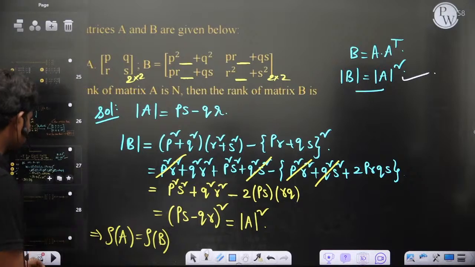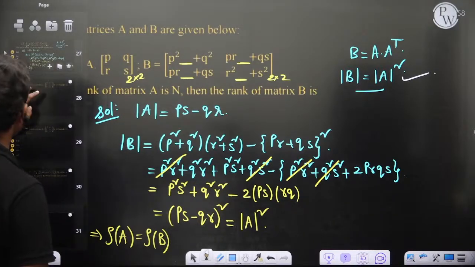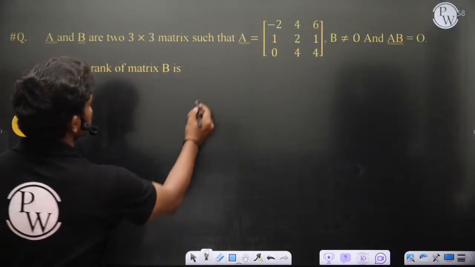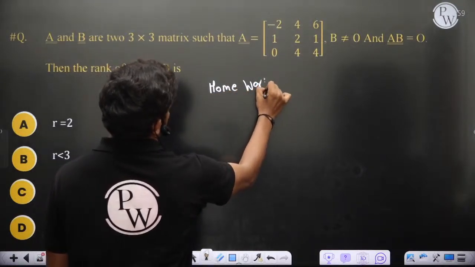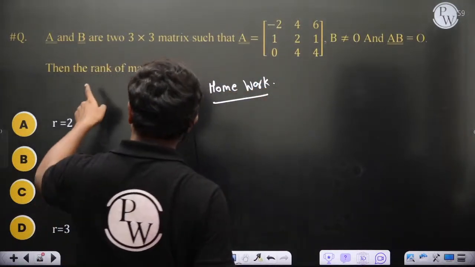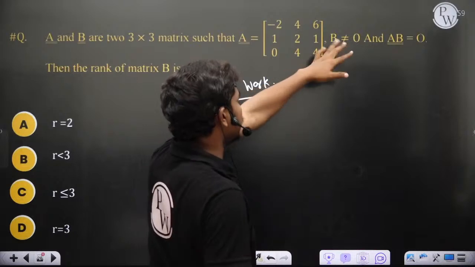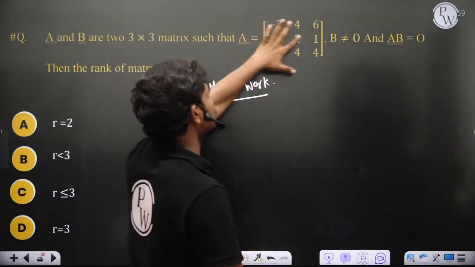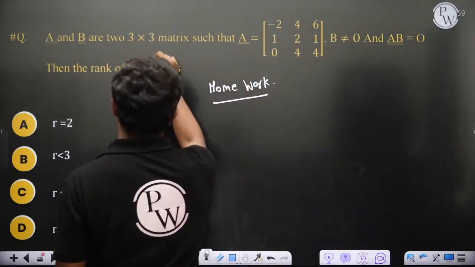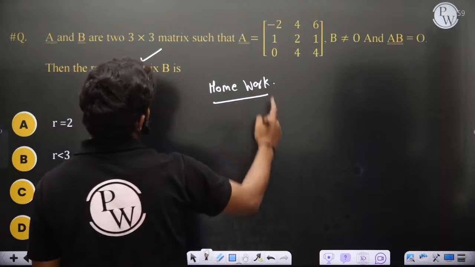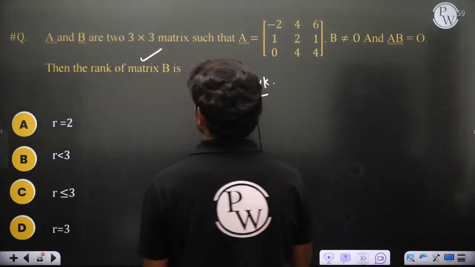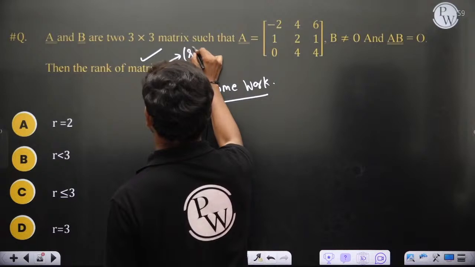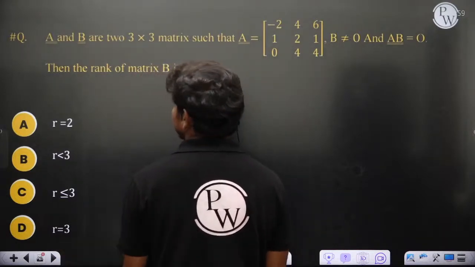So maybe I'll stop here for today. I'll give you some homework questions. So this is actually a homework. They're telling A and B are two matrices such that A is non-zero and B is non-zero, and AB equal to 0. The rank of matrix B is dash. So this is what you have to decide. The rank of matrix B, this is smaller.